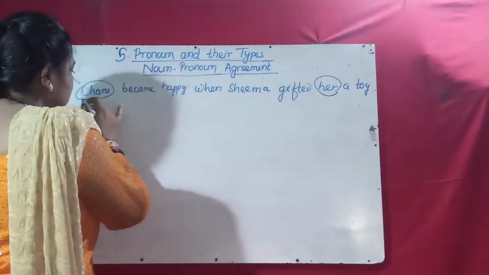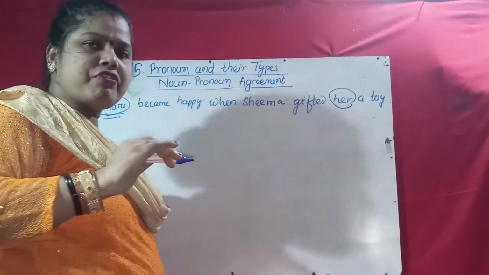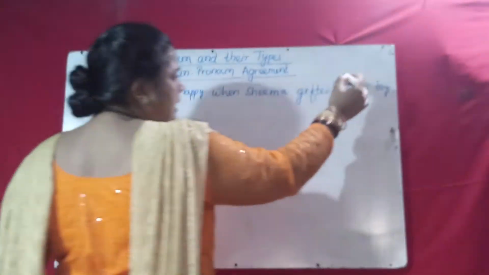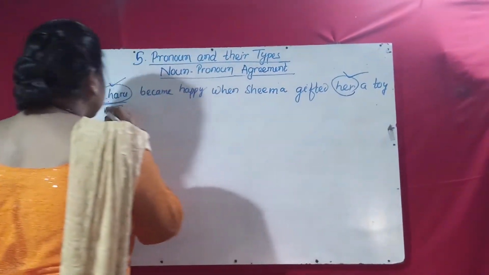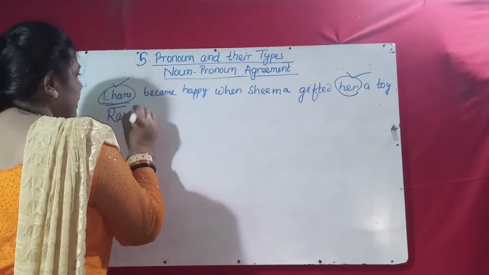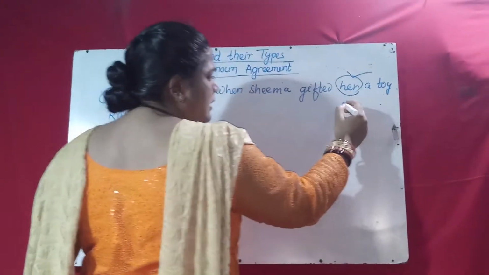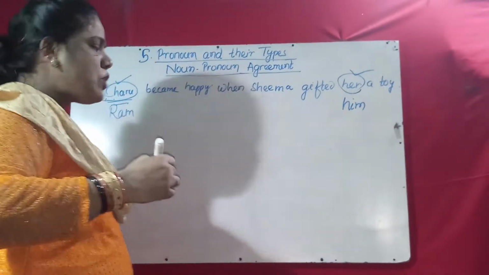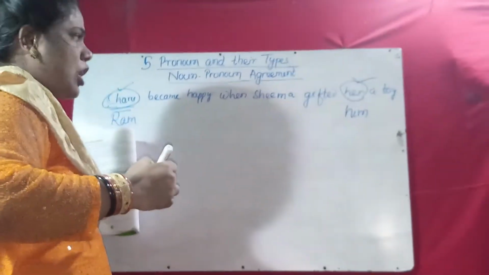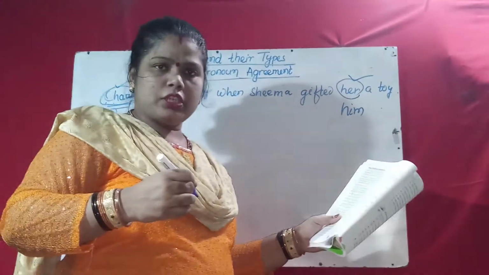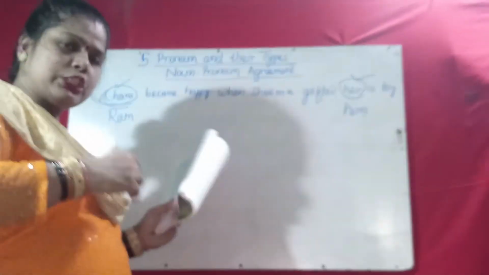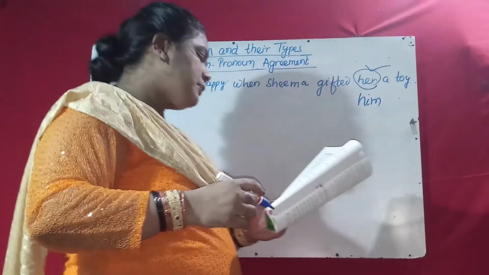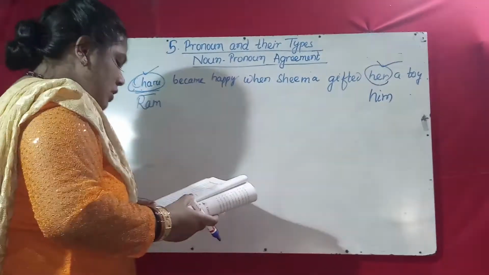Charu is the name of a girl, so it is feminine. So here also feminine. Suppose here: Ram became happy when Sima gifted him, not her, him. It will change. According to the subject or the noun, the pronoun will be used. If it is masculine, it is masculine. When it is feminine, it is feminine.